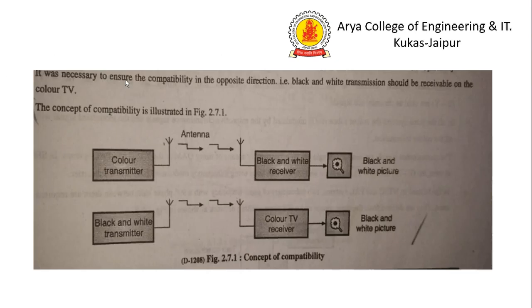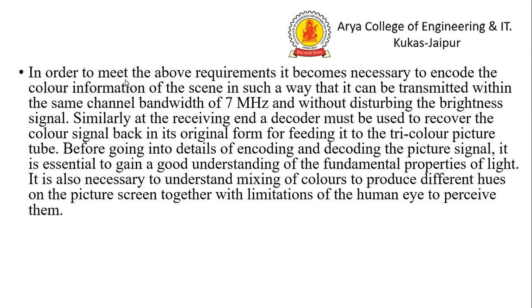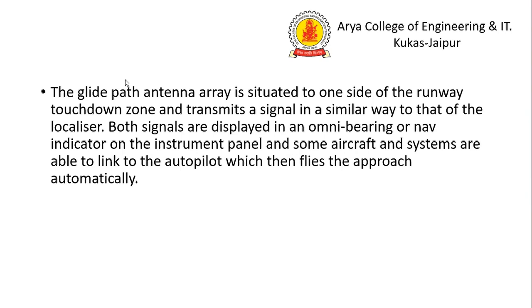Color transmitter, antenna, black and white transmitter, black and white receiver, black and white pictures: the concept of compatibility is the main important topic. The glide path antenna array is situated to one side of the runway touchdown zone and transmits a signal in a similar way to that of the localizer. Both signals are displayed in an omni-bearing or nav indicator on the instrument panel, and some aircraft and systems are able to link to the autopilot, which then flies the approach automatically.